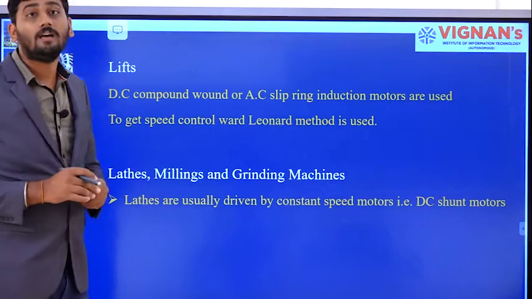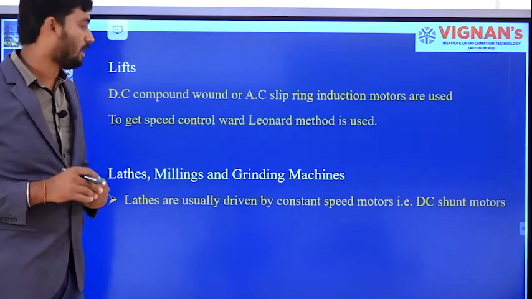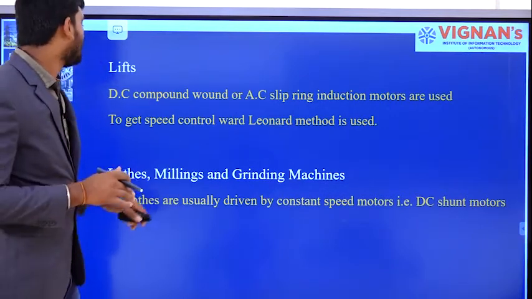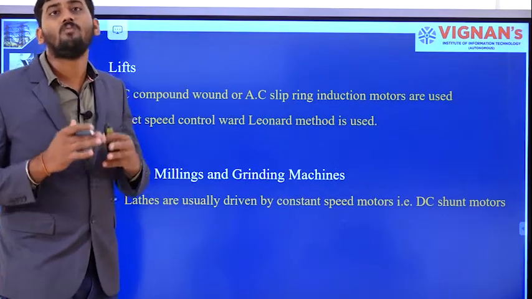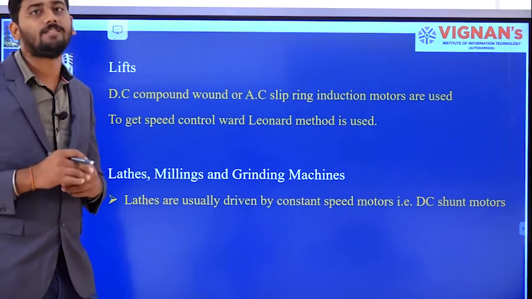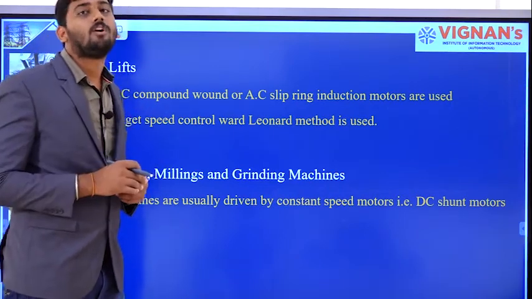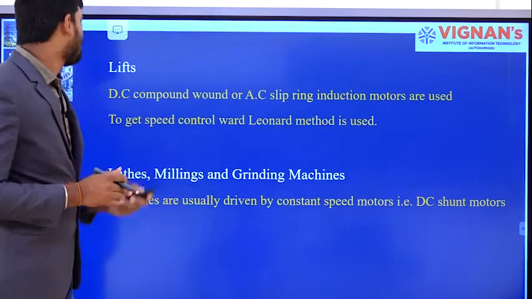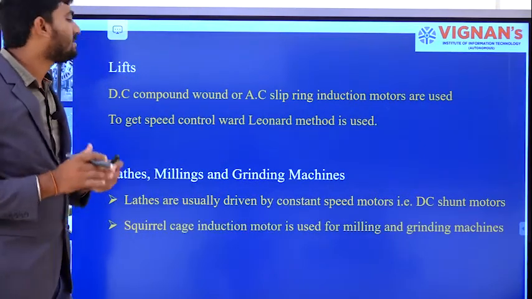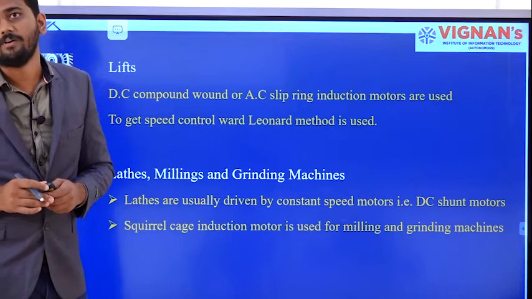In the case of lathe machines, DC shunt motors will be preferred. The reason is that lathe machines require motors which are driven at constant speed. So we will be using the DC shunt motor there, and in the case of milling and grinding machines, a squirrel cage induction motor is preferred.